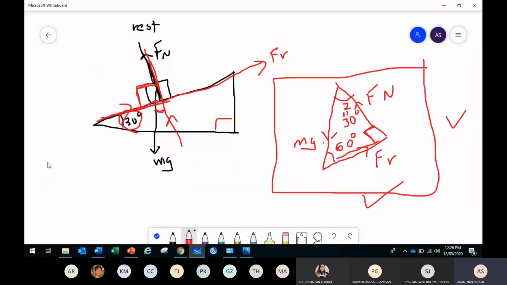The second one needs 2 images. The second one is the complex one. The second one I want you to draw, which is already in the PowerPoint but let me draw here, is a ladder inclined to the wall, like this. Show all the forces acting on this ladder.